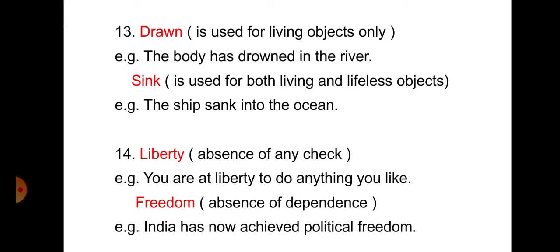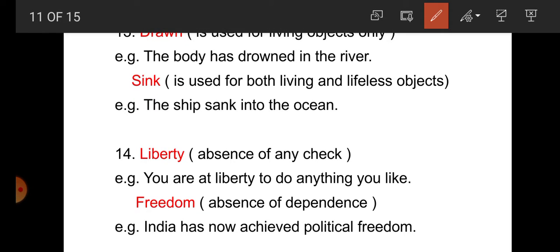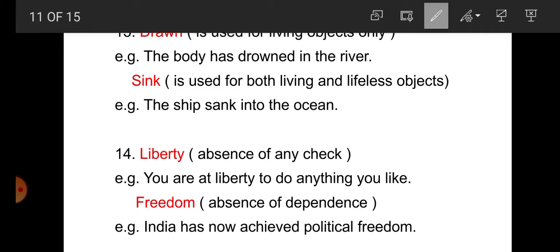Now number 13, drown and sink. Student, drown and sink, we all know the meaning of drown and sink. When something falls in the water and is not visible, then we can say that it is drowned or sunk. So where are drown and sink used? Drown is used for living objects and sink is used for living and lifeless objects.